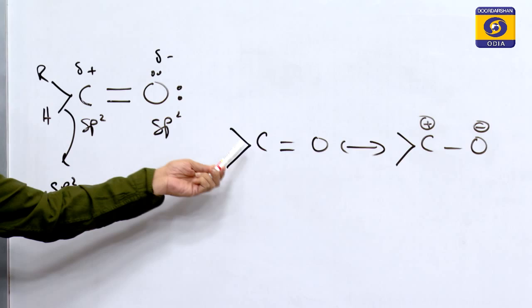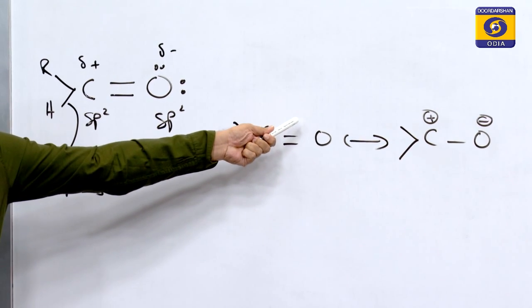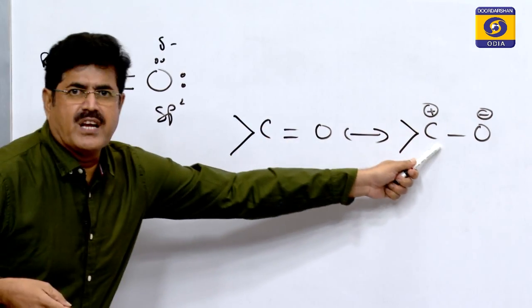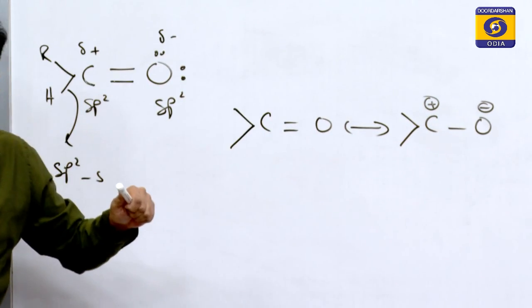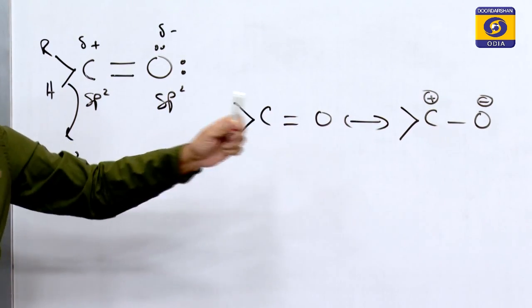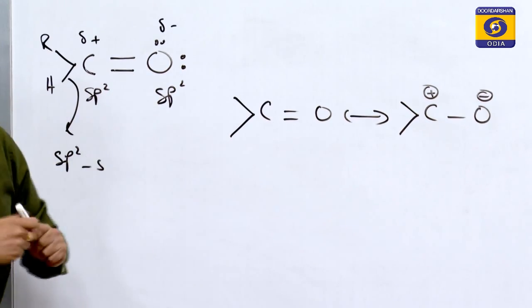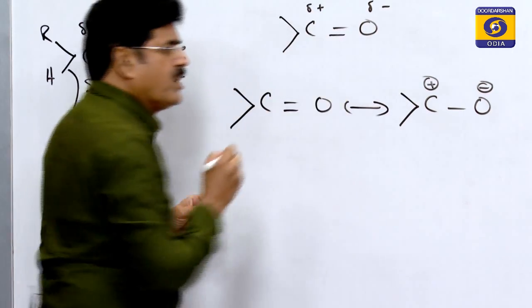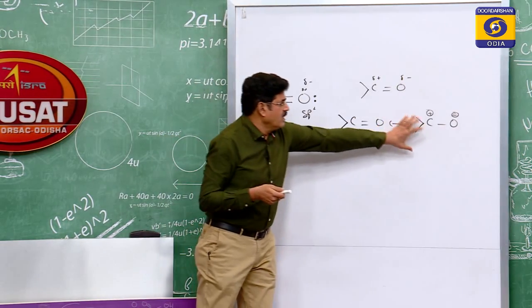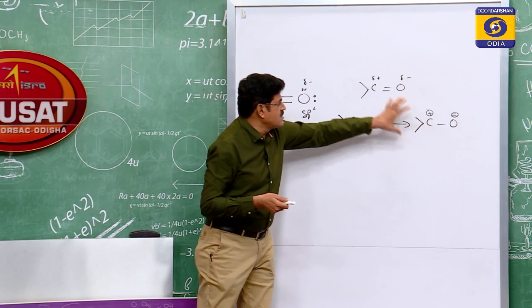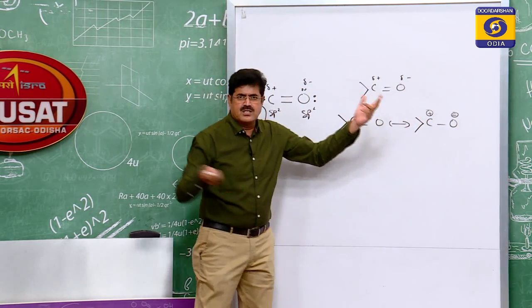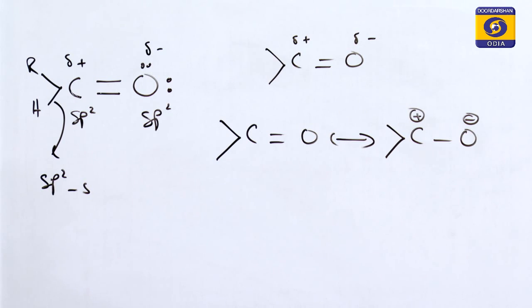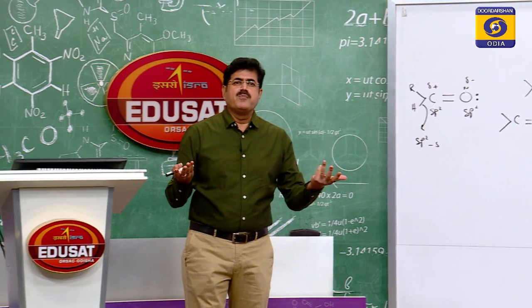See, the carbonyl group is a resonance hybrid of two contributing structures, and this is one of the contributing structures. It is a polar structure, a plus-minus charge separated structure. This also contributes to the resonance hybrid structure of the carbonyl group. So, since this is one of the contributing structures, the carbonyl group is polar. As it is polar, the carbonyl carbon can be attacked by the nucleophiles.